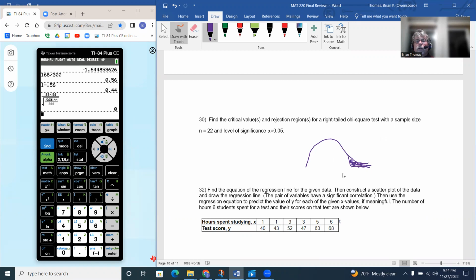What we're looking for is that chi squared critical value. Since there's only one rejection region, we don't have to split it in two, so this is just going to be alpha.